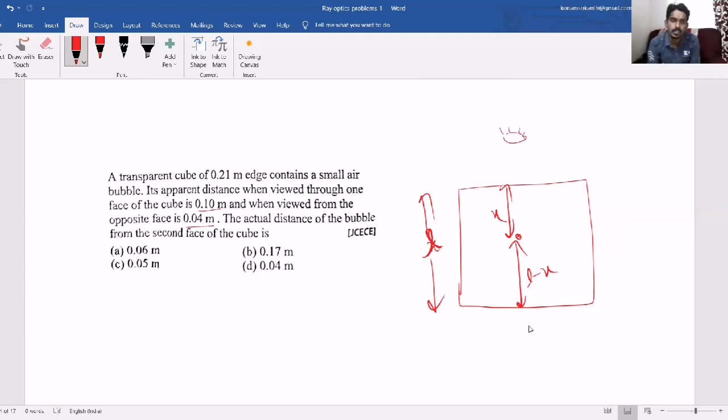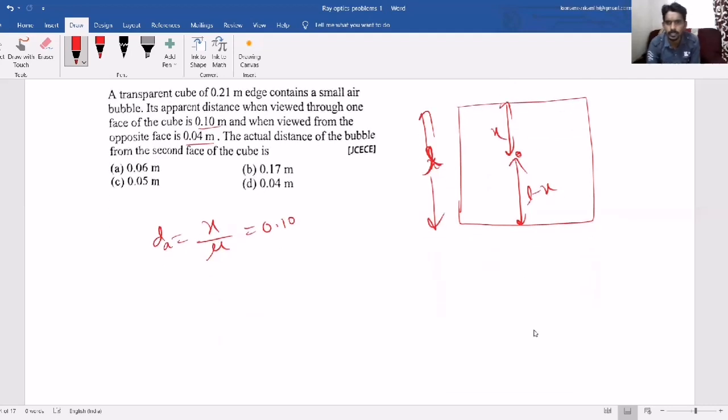Then the real depth is x. So what is the formula for apparent depth? x by mu, and that is 0.10. Now when you observe from the other side, from here, what happens? The real depth is L minus x. So the apparent depth is L minus x by mu, and they have given that as 0.04. Now the mu value we don't know.